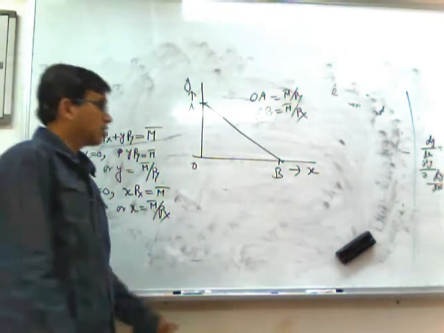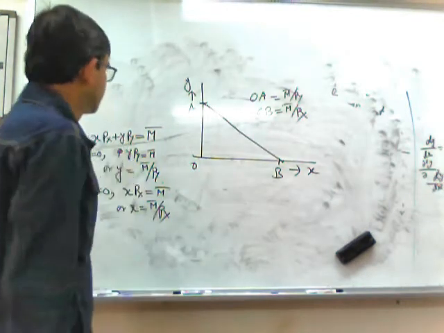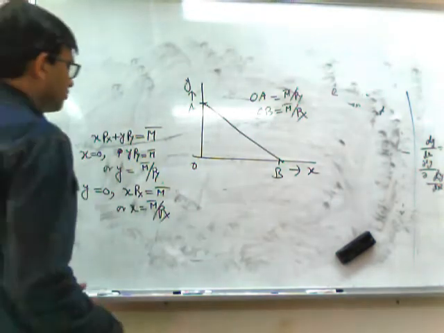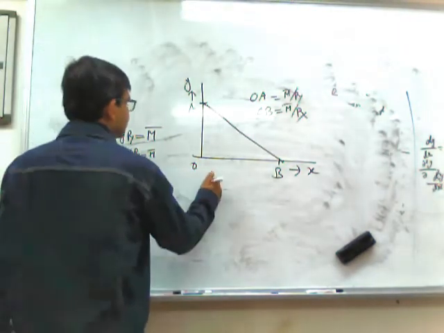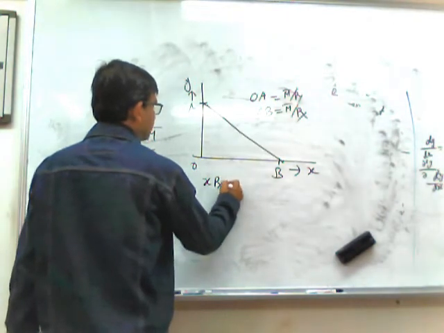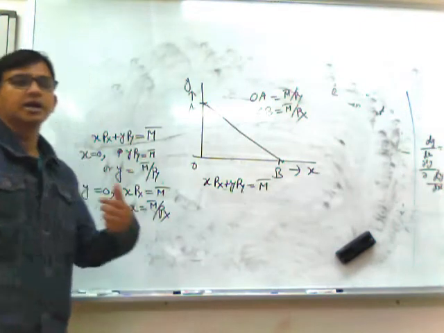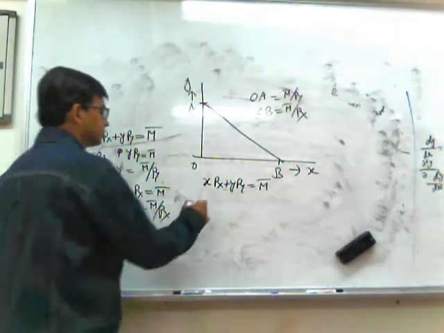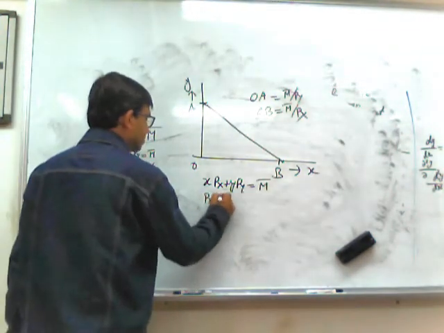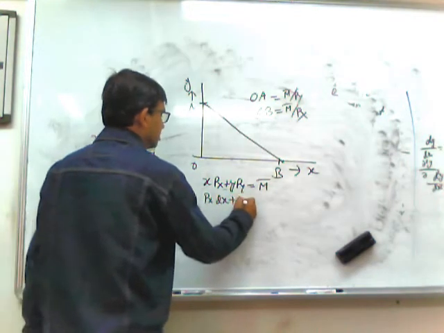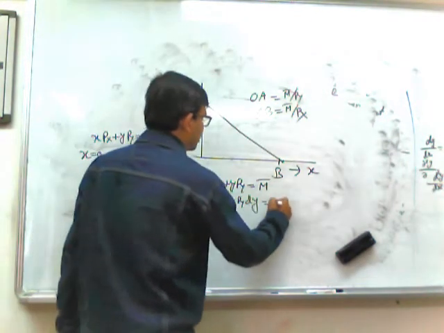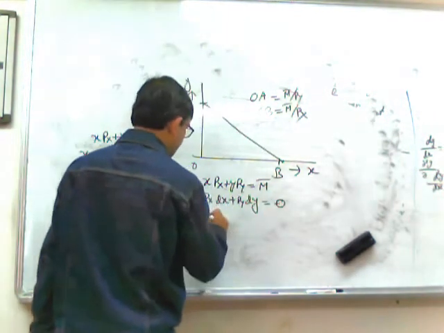Now what is the slope of the budget line? If we want to find the slope of the budget line, that is x px plus y py equals m bar. Now we will totally differentiate it. So if we differentiate it, we will get px into dx plus py into dy equals 0,